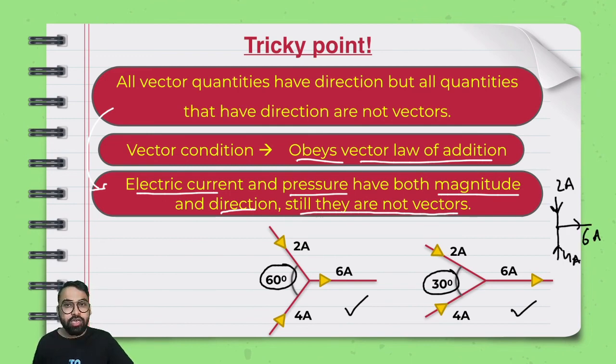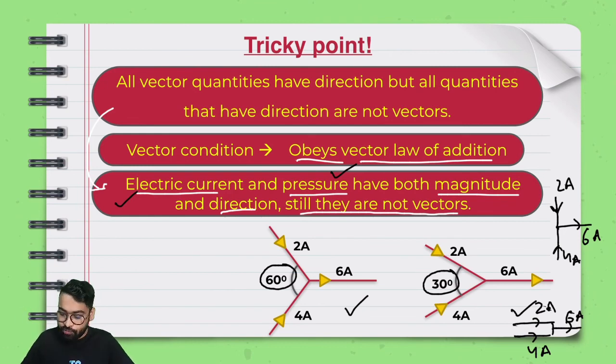So the point over here is that if I add 2 ampere and 4 ampere, something like this, this would again give me 6 ampere. So this does not follow vector law of addition, and that's why we will say electric current as well as pressure, these are two quantities, please remember, they have a direction, but they are not vectors, right?